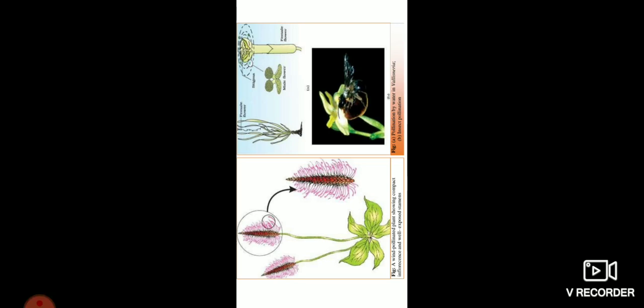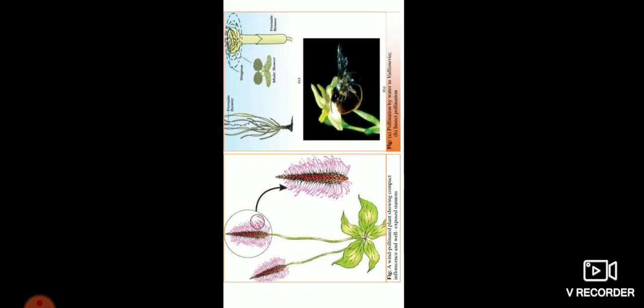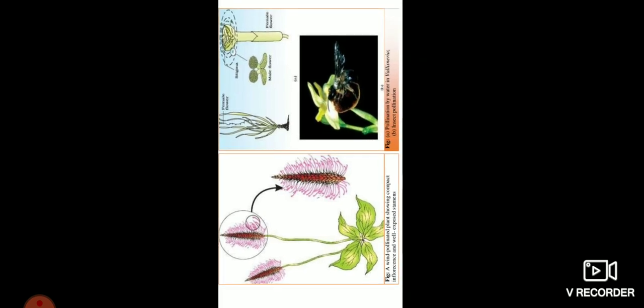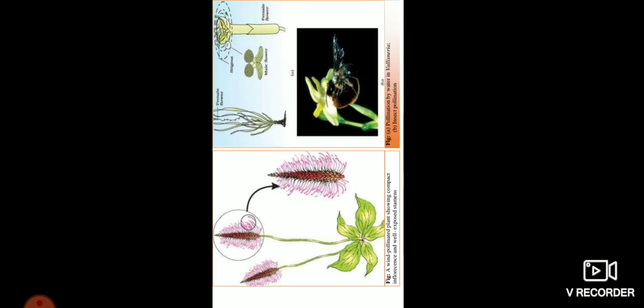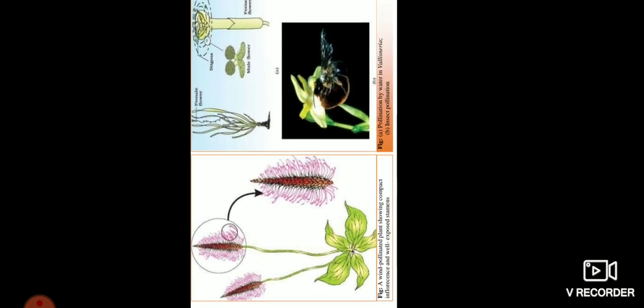Now we observe the diagrams. Sometimes they ask questions to identify the diagram: which type of pollination is involved in this diagram? First, A is a wind pollinated plant showing compact inflorescence and well exposed stamens. Compact inflorescence and well exposed stamens are characteristic of wind pollination.